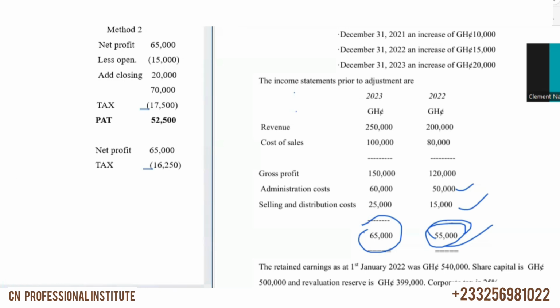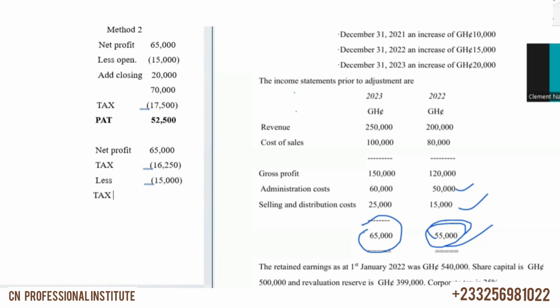They've not charged tax on the profit. You could see that if you come here, this 65,000, there's no tax that's been deducted. Then we said we less the opening, the opening 15,000. If you are lessing the opening 15,000, then the tax on it should be added. Because that's what we said. So the tax on the 15,000 should be added.